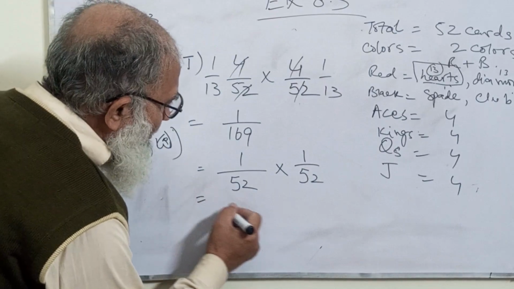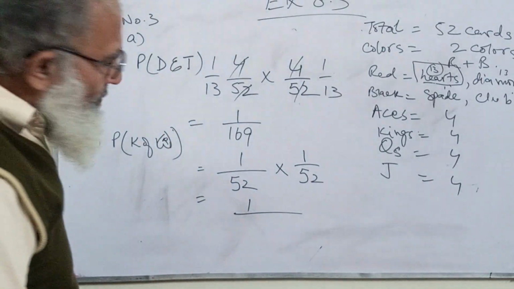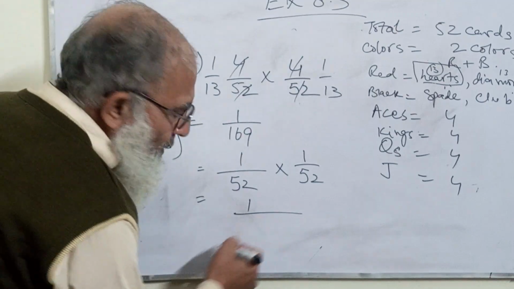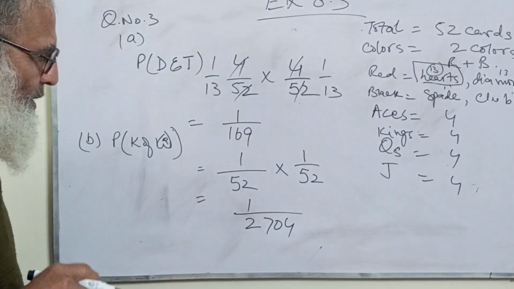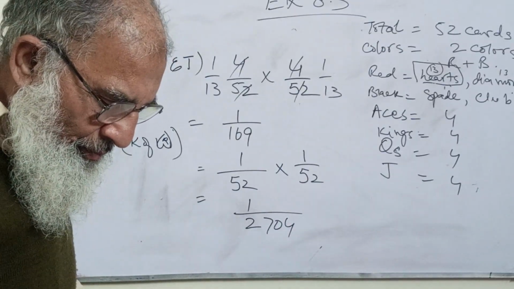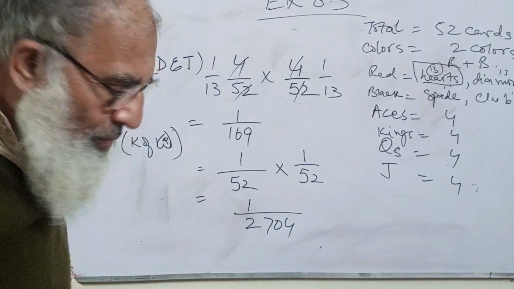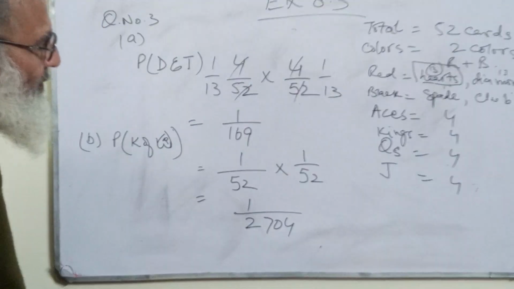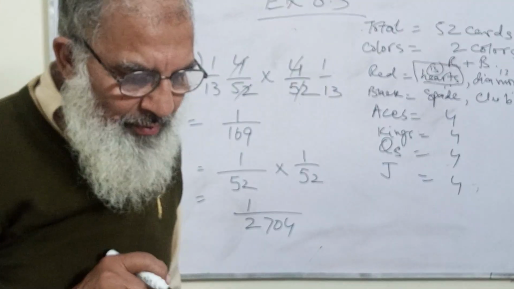Okay, so this will become 1 divided by, now this is the square, so it will become 2704. 52 square is equal to 2704.